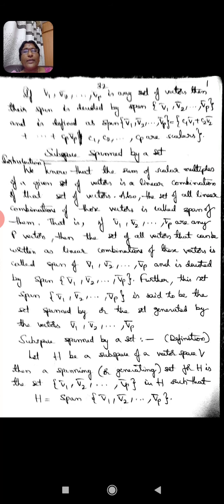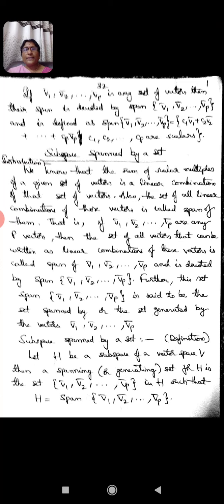That is, if v1 bar, v2 bar, so on vp bar are any p vectors, then the set of all vectors that can be written as linear combinations of these vectors is called span of v1 bar, v2 bar, so on vp bar, and is denoted by span of v1 bar, v2 bar, so on vp bar.